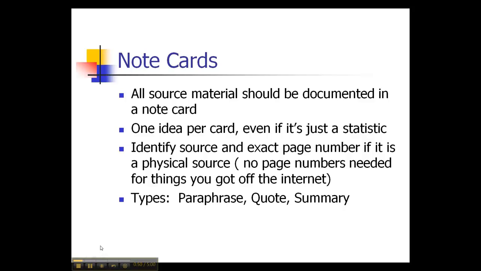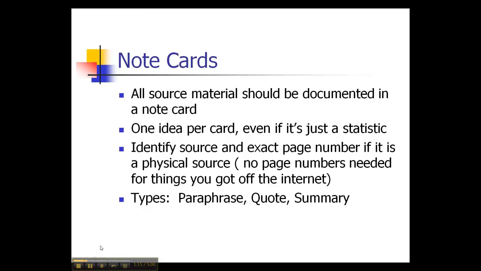First, all source material should be documented in a note card. So whether it's a quote or paraphrase or summary, if you got it from reading, it's got to go on a card. One idea per card, even if it's just a statistic. So don't cram that card full of information. One idea. On that card, you need to identify the source and the exact page number if it's a physical source.